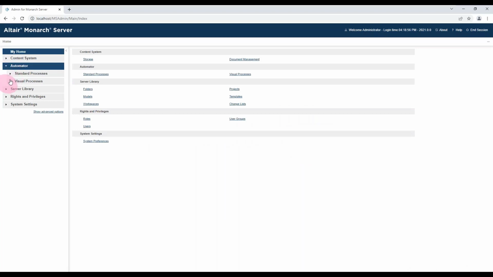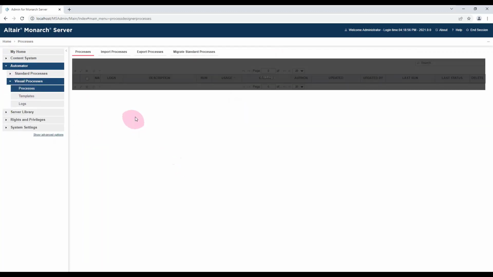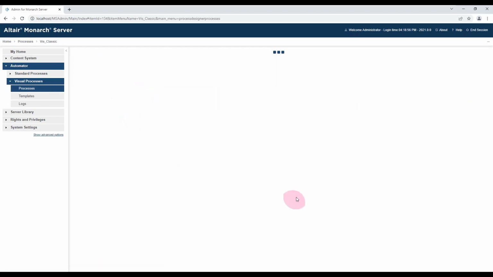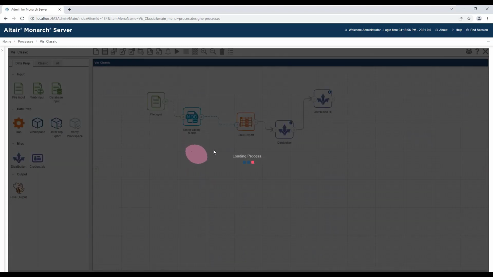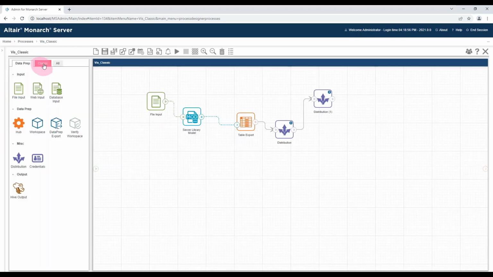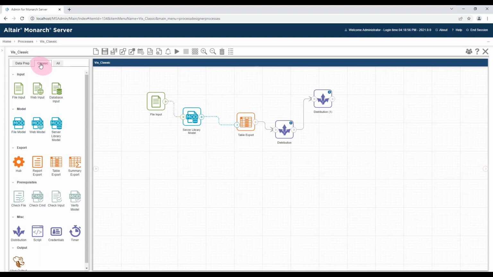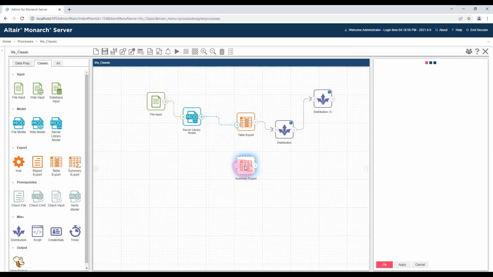So if it's a classic model, the same would apply to a standard process. We'll take a look at the visual process to start with. I think I have a classic, yeah. So using models, it's just a case of bringing in the correct node. In the classic section, you can see you can choose either a table export or a summary export. So we would just drag the summary export there, connect it.